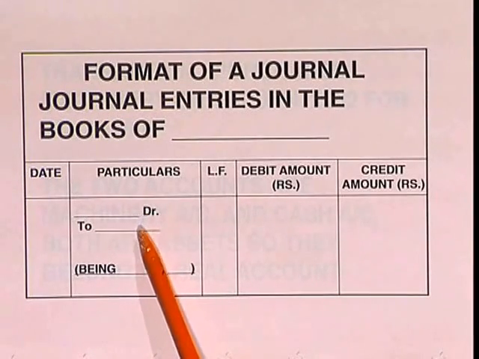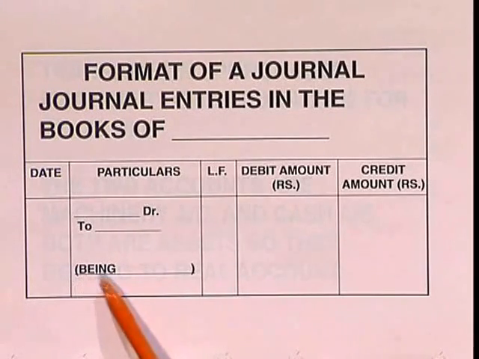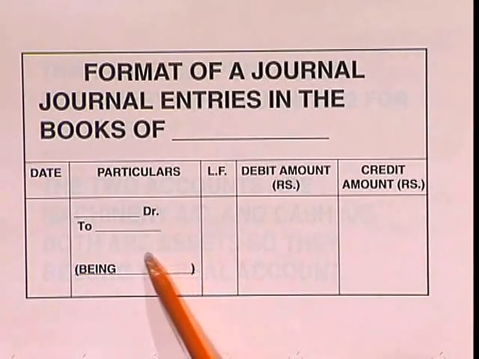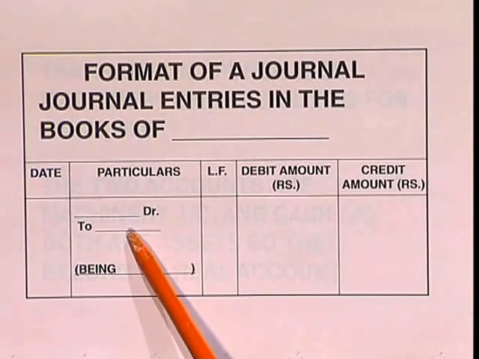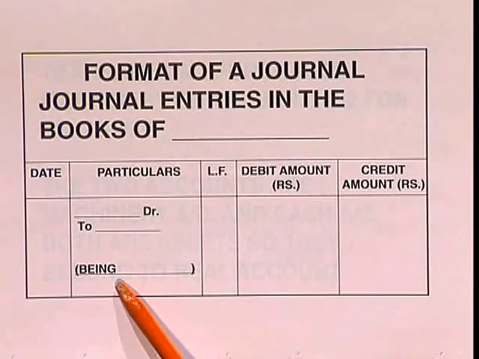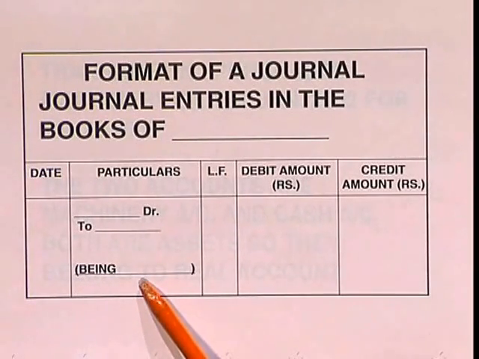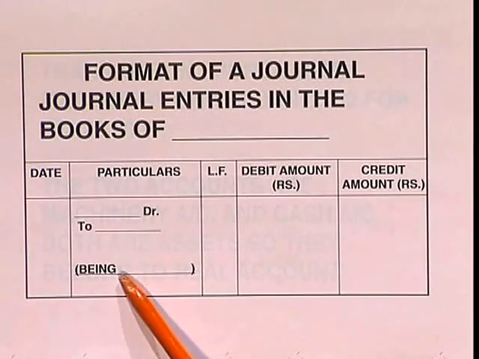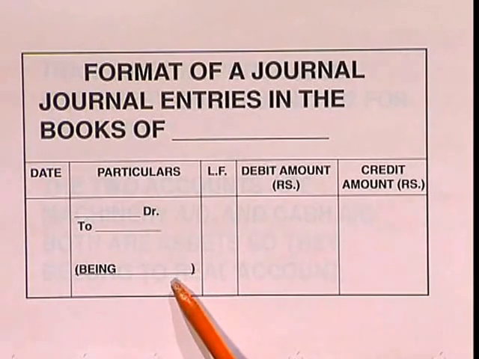So, in the actual journal, there is also one more line here we are seeing. What is this? We see brackets and we see the word being with underline. So, this whole thing is called the narration. It is an explanation for this actual journal entry. For whatever you have written in the debit and credit columns, you are going to explain. This is the narration. So, the narration always starts with being. Suppose you have purchased machinery, same thing you are going to write here, being machinery purchased. So, this is called the narration.